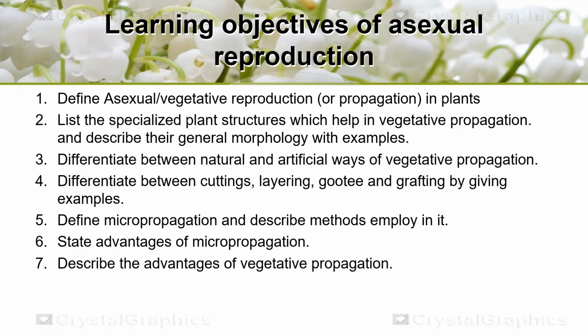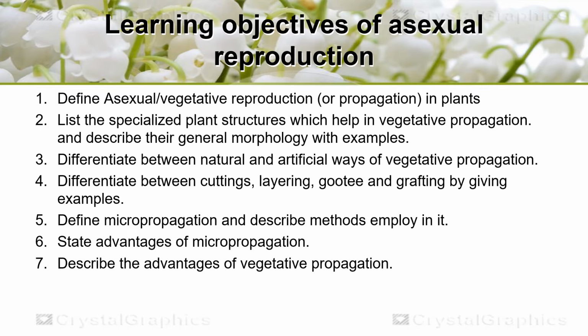The main objectives of this lecture are defining asexual or vegetative reproduction in plants, then listing the specialized plant structures that are involved in vegetative propagation of the plants and describing their general morphology with examples. Then we will talk about the difference between natural and artificial ways of vegetative propagation. Then we will also discuss the difference between cuttings, layering, grafting, and all the different types of vegetative propagation that occur in plants. And we will also discuss their examples.